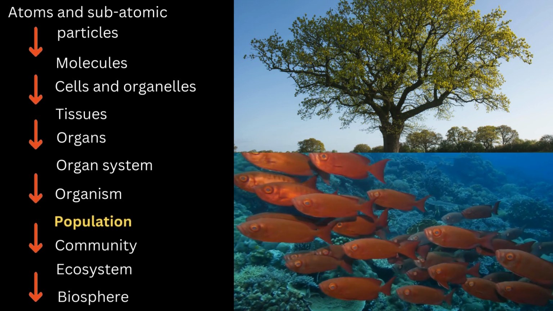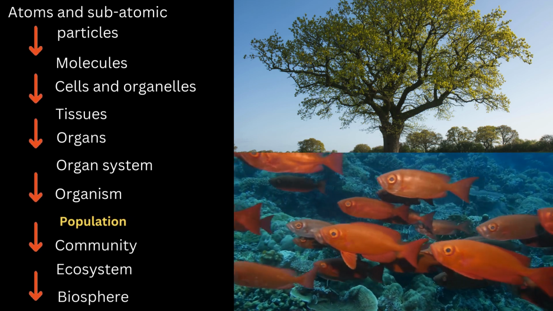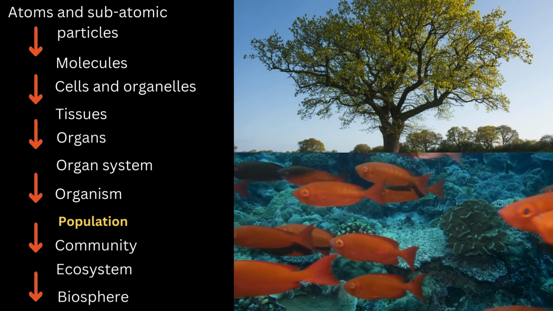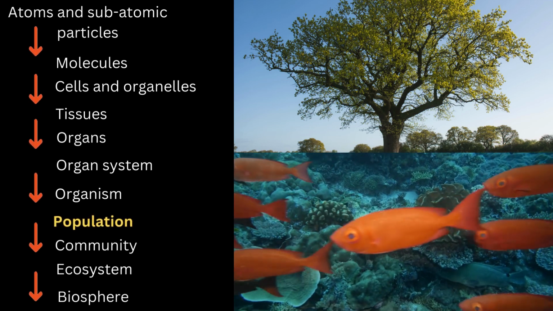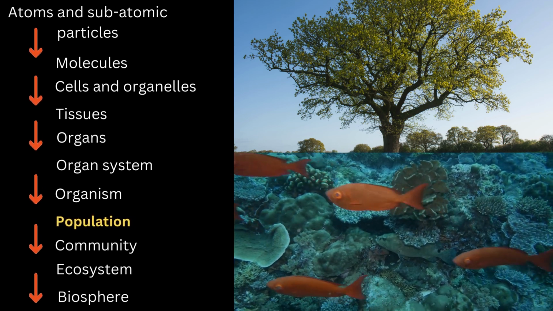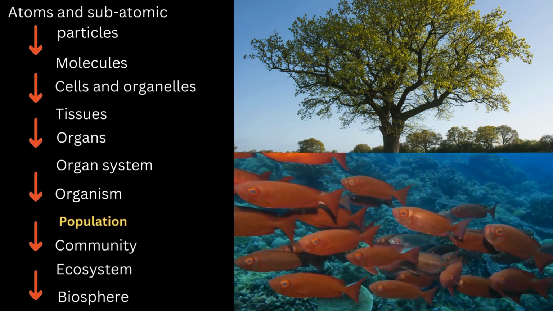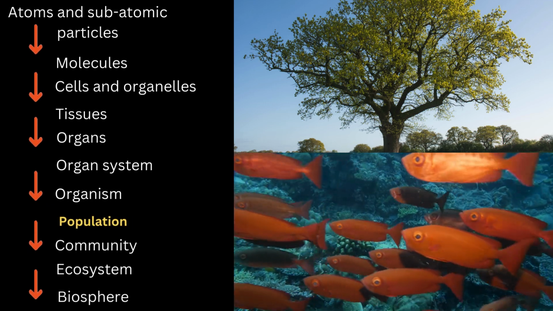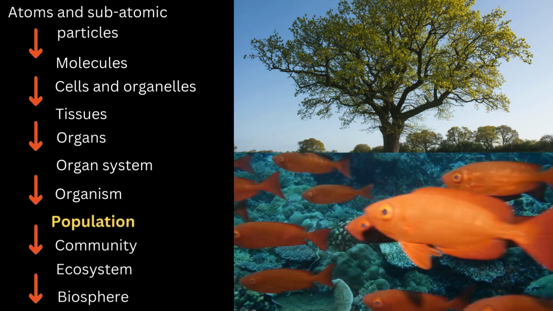Level 10. Population. A population is a group of organisms of the same species living in a specific area. Populations share a common gene pool and can interbreed, impacting the gene flow within that area. Examples include a population of oak trees in a forest or a school of fish in a lake.